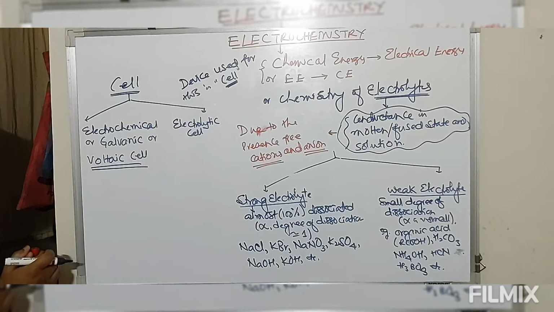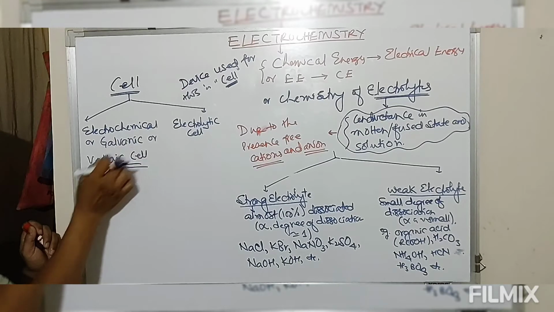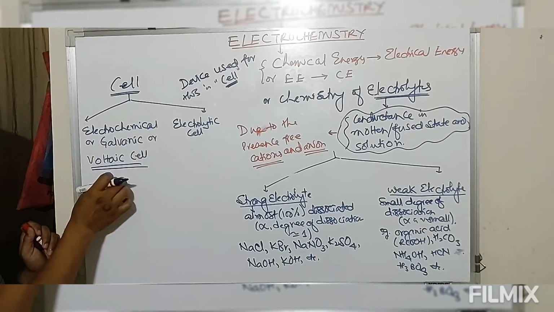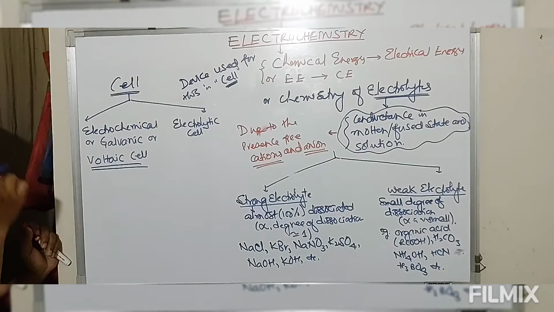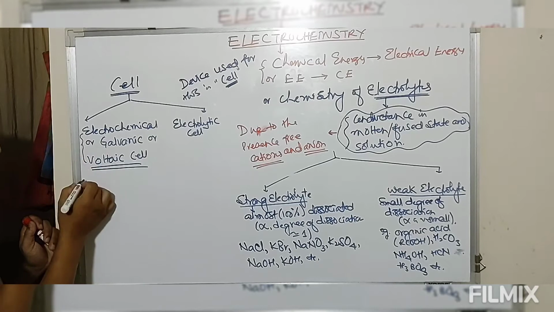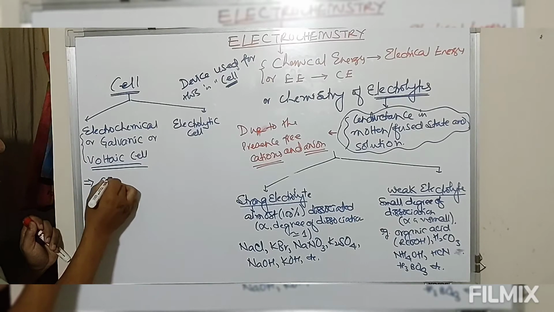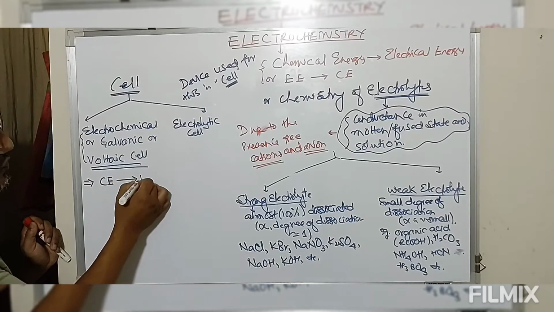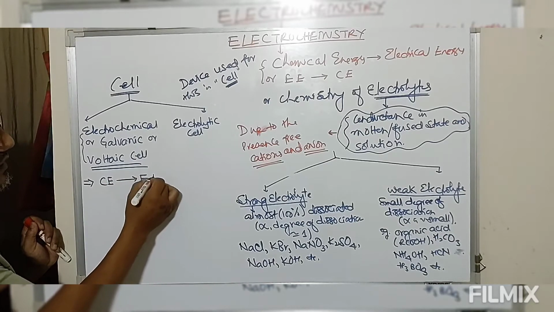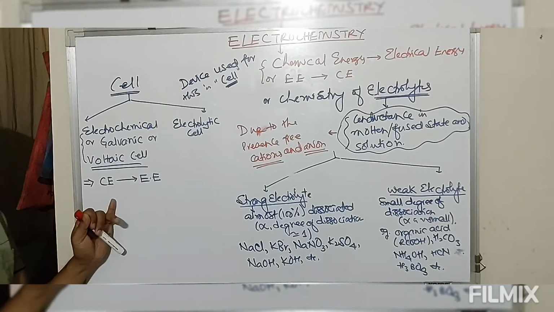Now look at this. What is an electrochemical cell, galvanic cell or voltaic cell? Galvanic and voltaic are names of scientists, and based on their names we get this cell. This is a cell where chemical energy is converted into electrical energy. That means we have a spontaneous redox reaction.